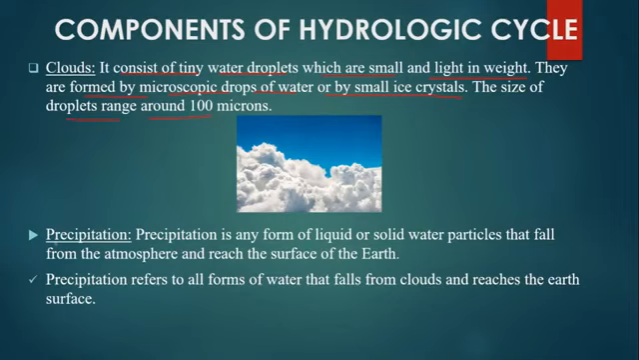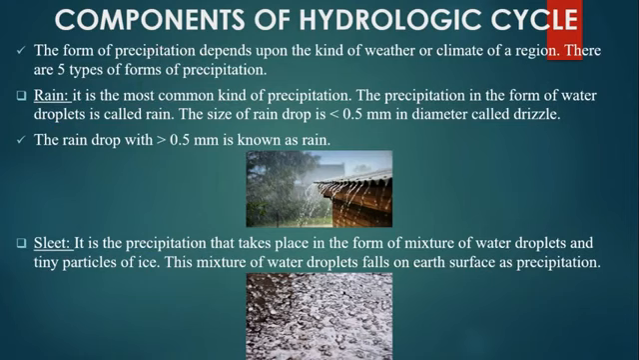Next is precipitation. Precipitation is any form of liquid or solid water particles that falls from the atmosphere and reaches the surface of the earth. Precipitation refers to all forms of water that fall from clouds and reach the earth's surface. So far you would have understood. Now we will see the forms of precipitation.